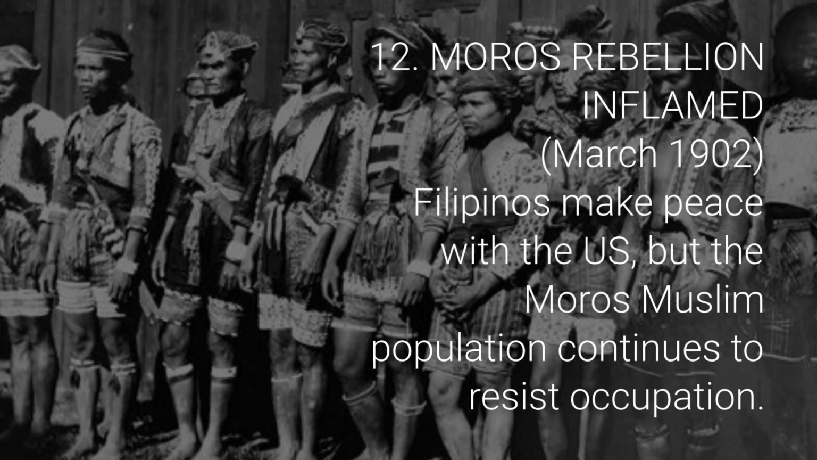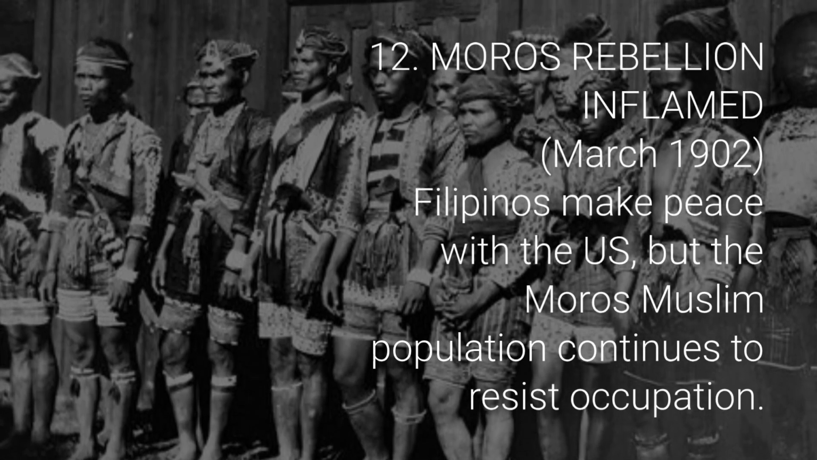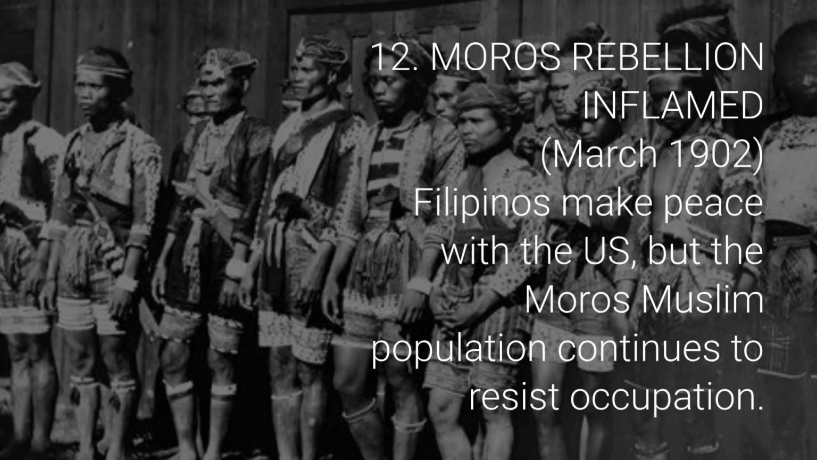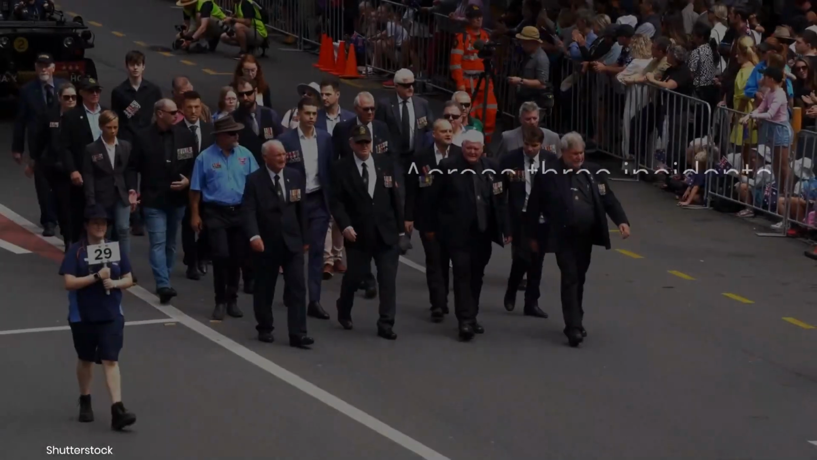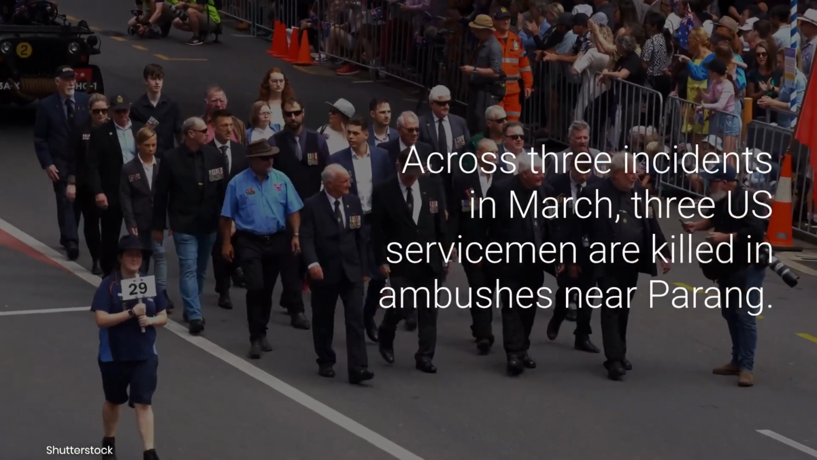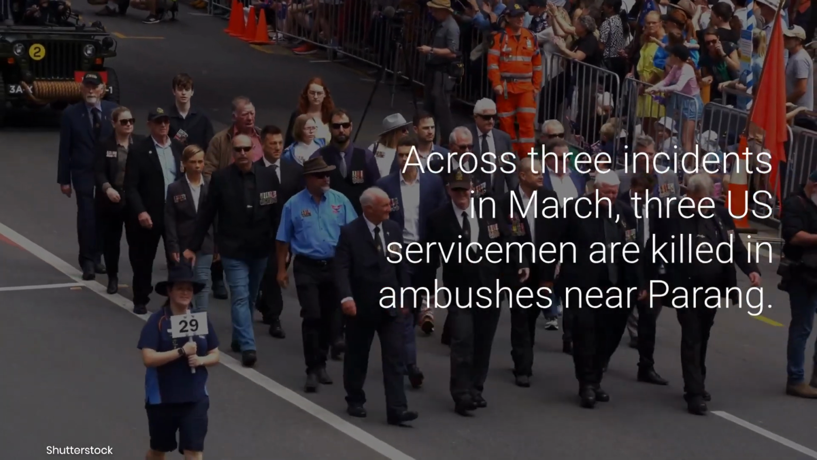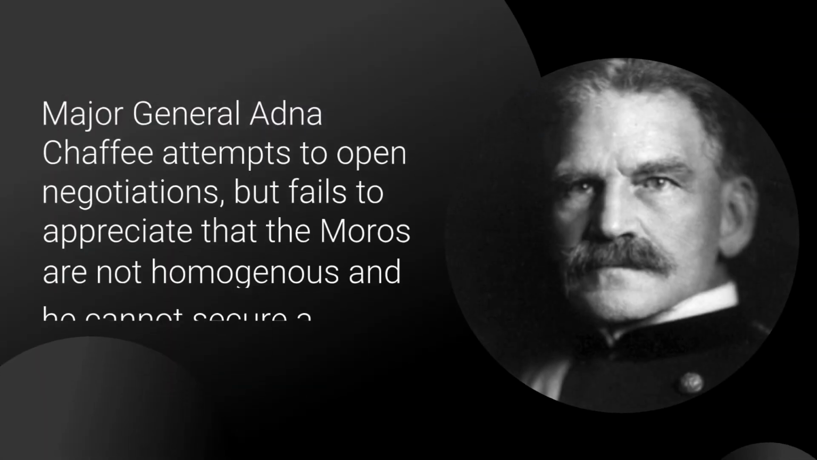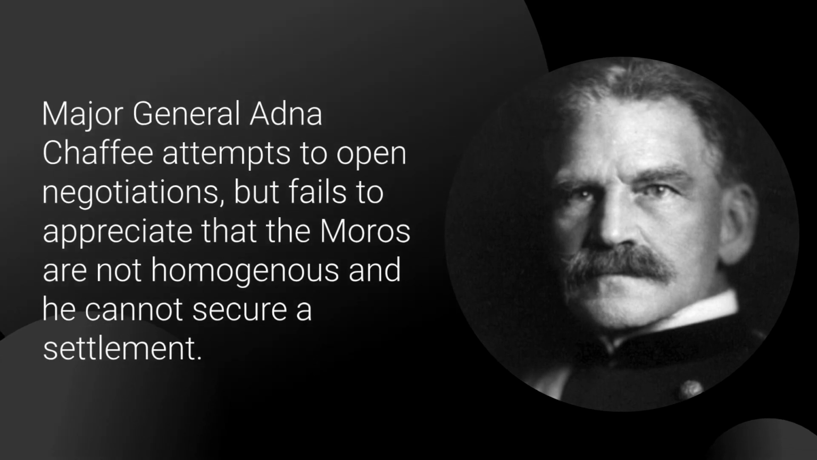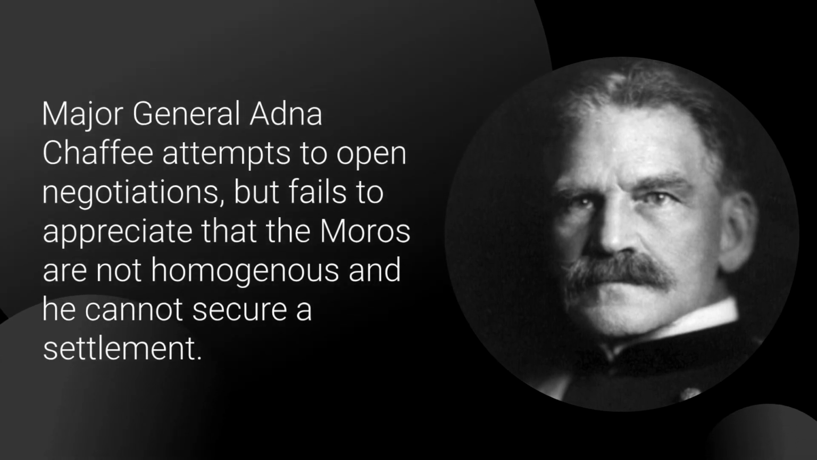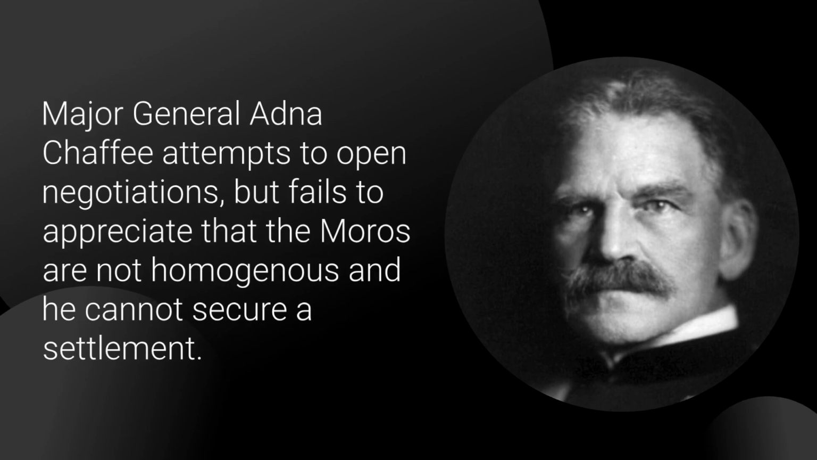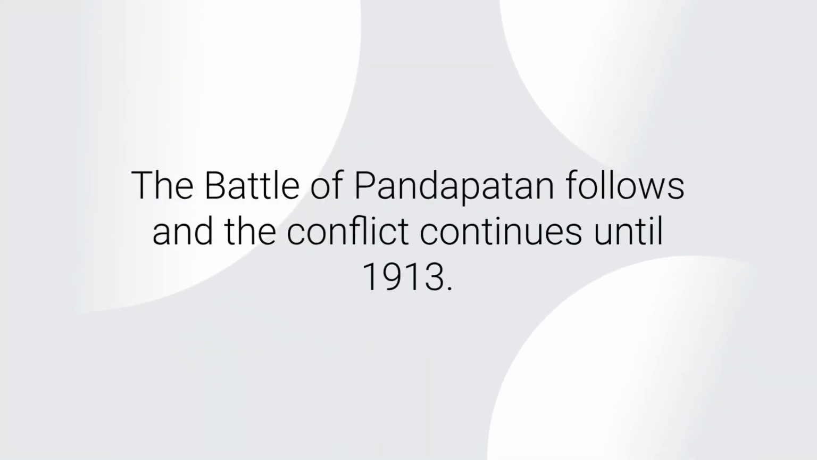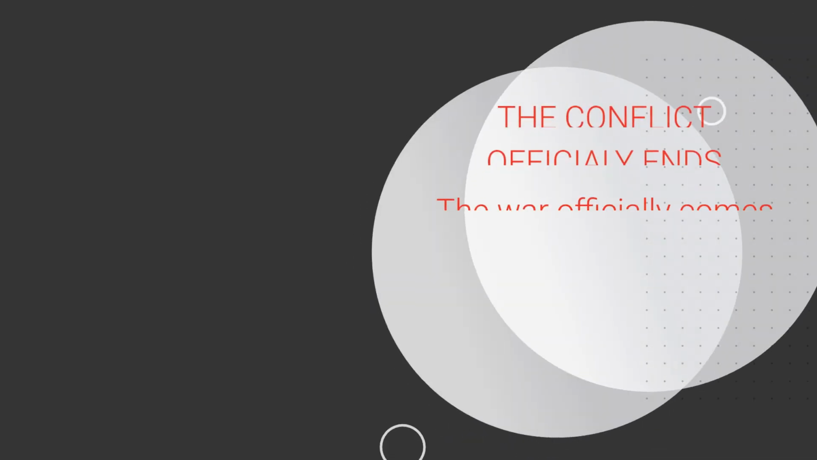Moro Rebellion inflamed, March 1902. Filipinos make peace with the U.S., but the Moro Muslim population continues to resist occupation. Across 3 incidents in March, 3 U.S. servicemen are killed in ambushes near Parang. Major General Adna Chaffee attempts to open negotiations, but fails to appreciate that the Moros are not homogeneous, and he cannot secure a settlement. The Battle of Pandapatan follows, and the conflict continues until 1913.